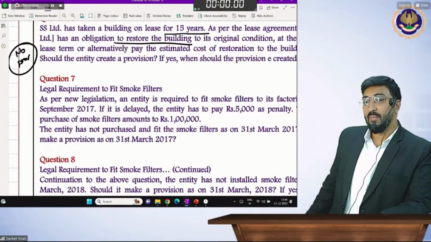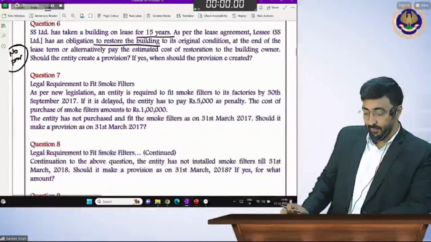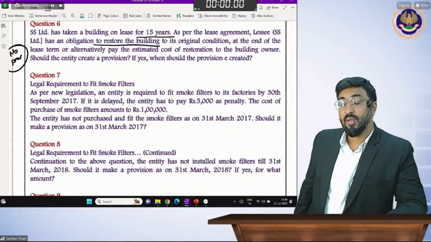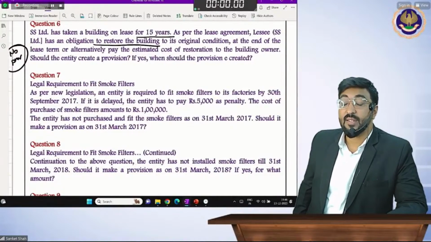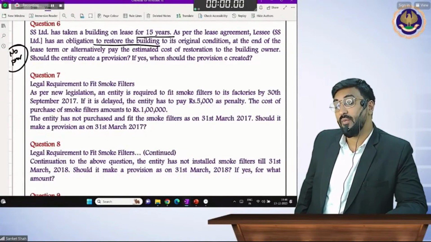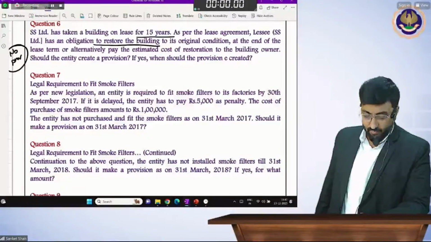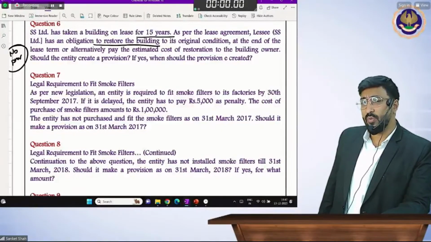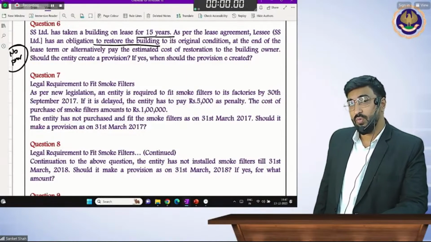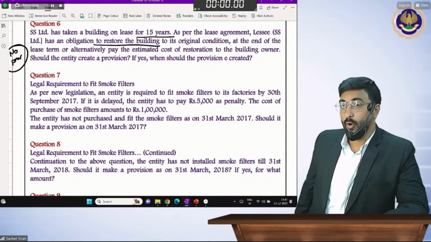Let's see how many people could do question number 7. See beta, you are going to see these questions in CA final also. All these questions you have to do in CA final also. Whatever you are studying in AS 29, you are going to see it in Ind AS 37 in CA final. Same. Only some extra points will be there, like discounting and present value.